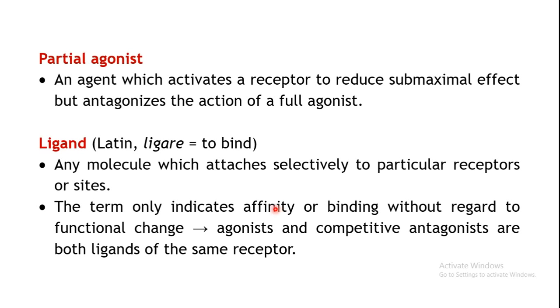For example, agonist, competitive antagonist. Now the agonist can bind to the receptor and show the effects, but the competitive antagonist can bind to the receptor but action will not be shown. But both can bind to the receptors, right? Whether the action is shown or not shown, both of them have affinity towards that receptor. So that means both of these are ligands of the same receptor. They both can bind to the receptor. That's why they are known as ligands.